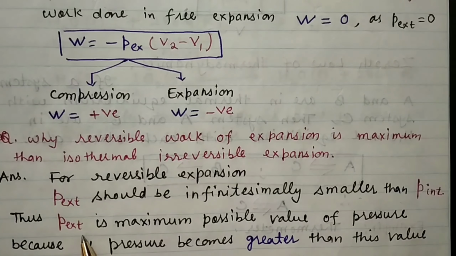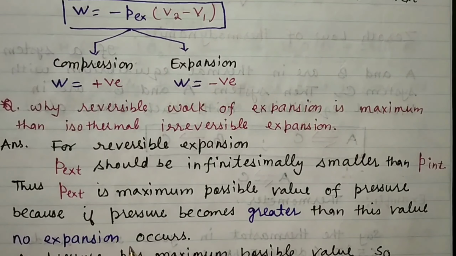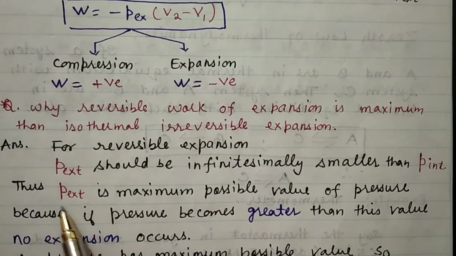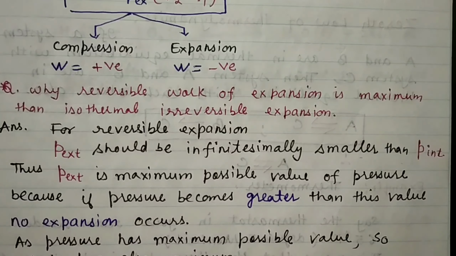Thus, the external pressure is the maximum possible value, because if the pressure becomes greater than this value, then no expansion occurs at all.